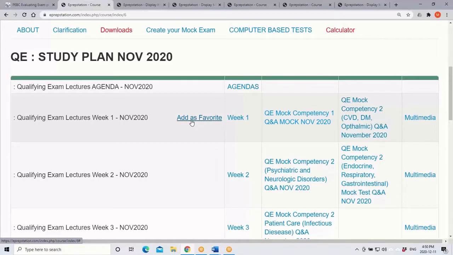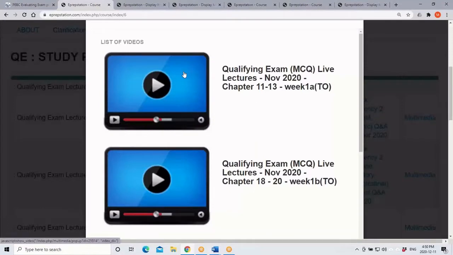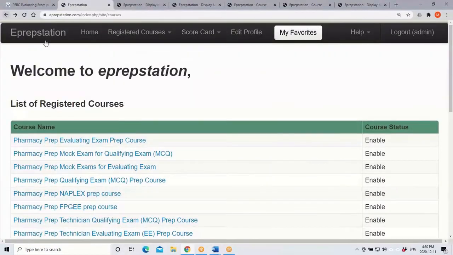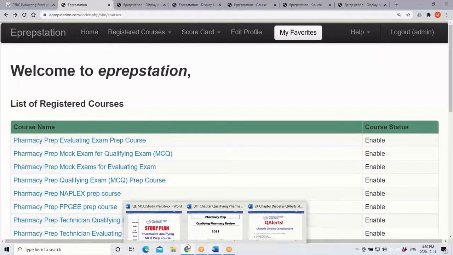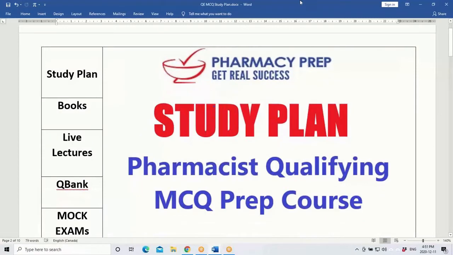Also, right after each week's lectures, the multimedia or recorded lectures of those videos are present here, so students can follow them later at their convenience. So this is the part of the study plan that I was referring to for this course. Mainly, this study plan includes the weekly topics, and also the questions and answers and mock exams that will be practiced in the class.